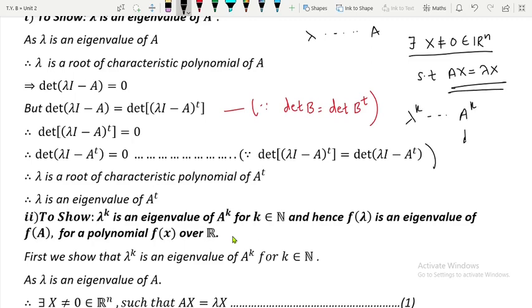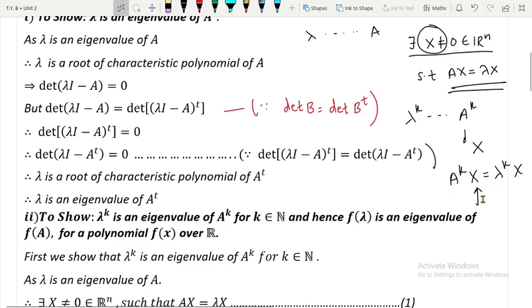So when will lambda raised to k be an eigenvalue of A raised to k? If we are able to find some x such that A raised to k multiplied by x is equal to lambda raised to k multiplied by x, isn't it? And we are going to prove that whatever x has been there over here, the same x is going to work for A raised to k also. The same x that worked for lambda to be an eigenvalue of A is going to work for lambda raised to k to be an eigenvalue of A raised to k.